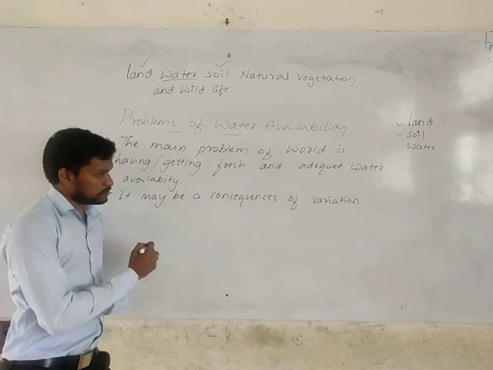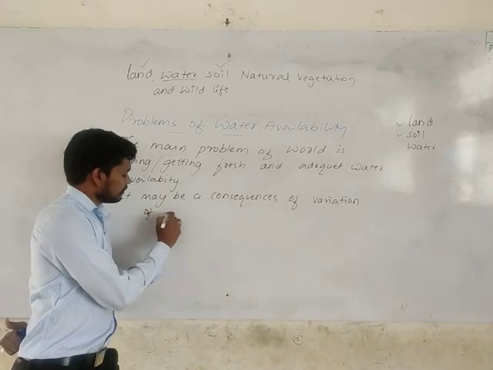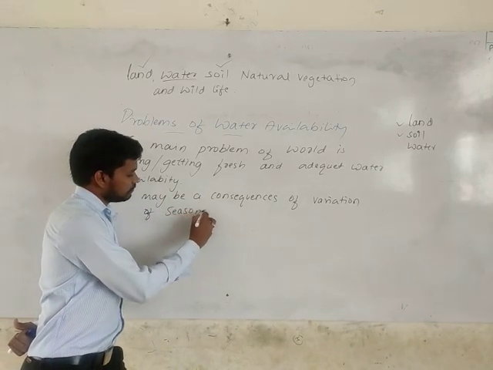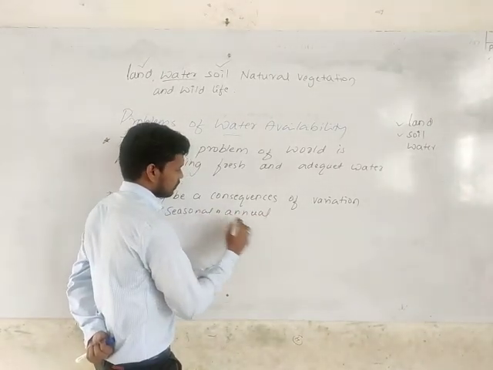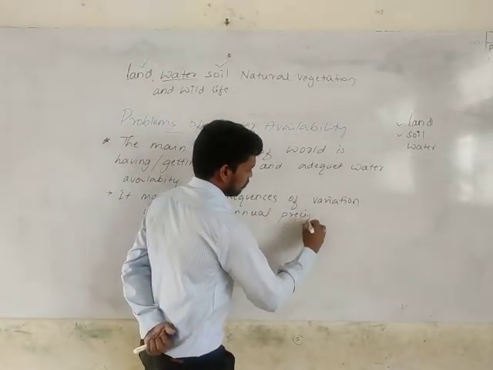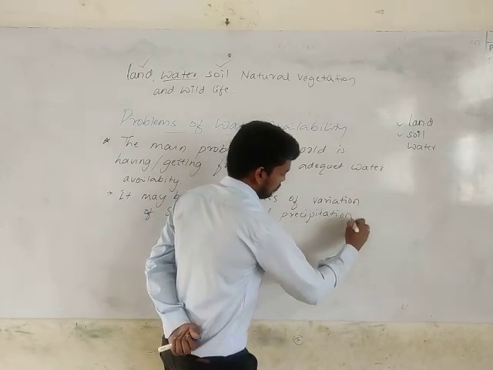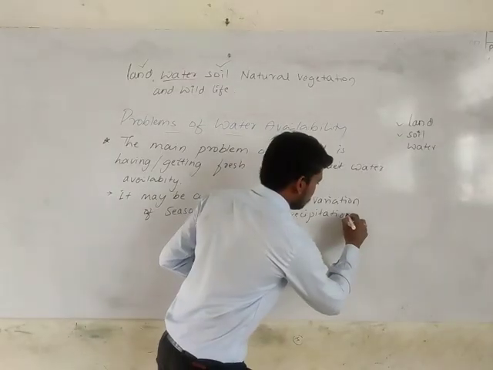You know what is precipitation? What is precipitation? So precipitation is nothing but